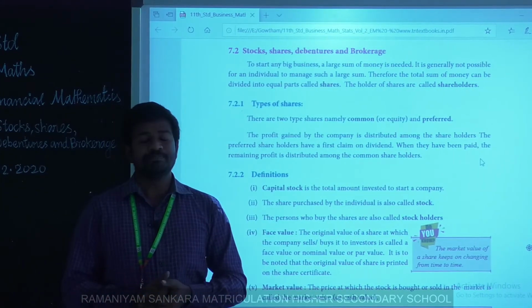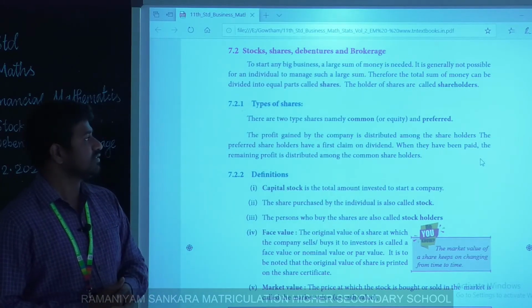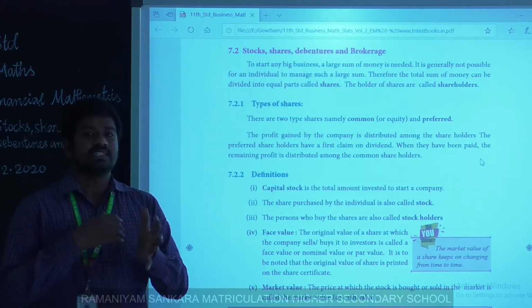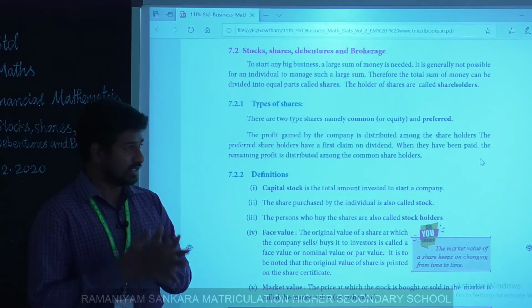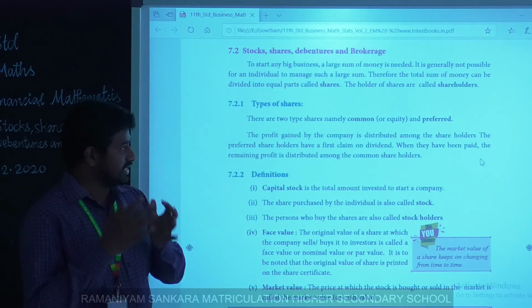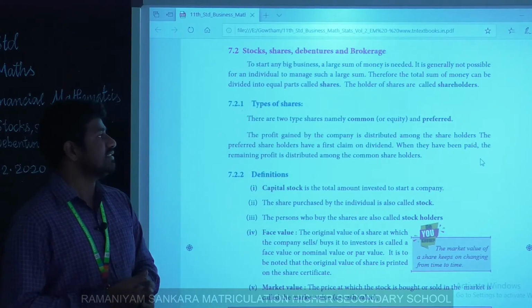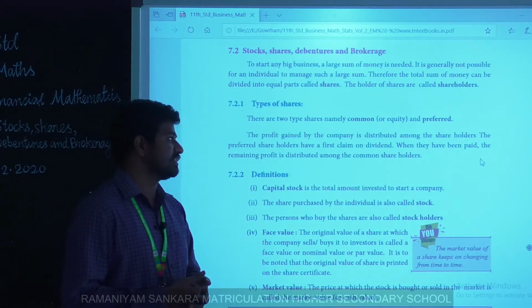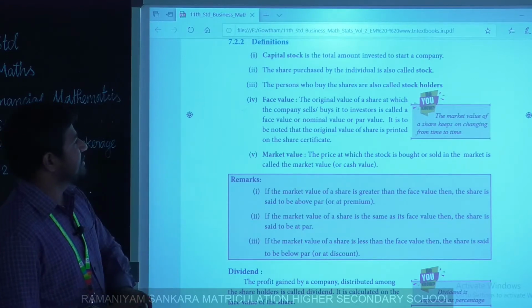So the common shareholders collect their profit after the dividend for the preferred shareholders is deducted. Okay.